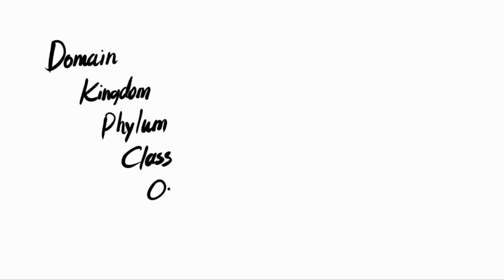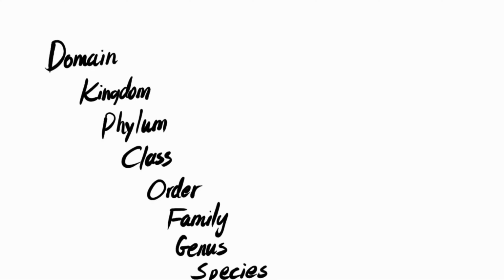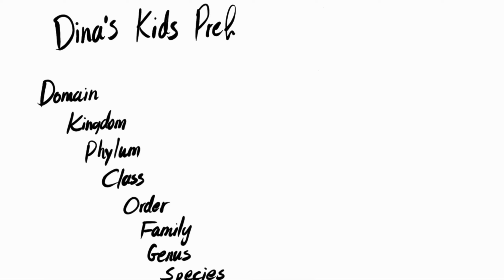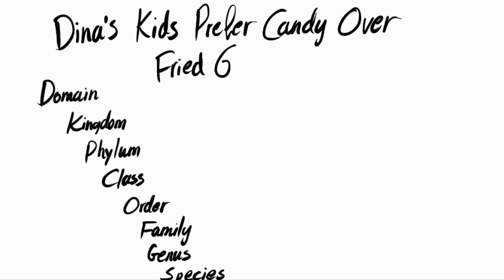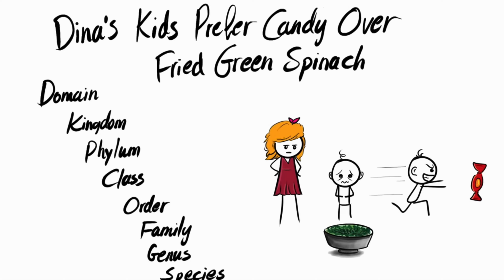We used to put each organism, including us humans, into its category. We took it in high school, if you remember. So from highest to lowest, it's domain, kingdom, phylum, class, order, family, genus, and species. You can use this mnemonic to help you remember it. Dina's kids prefer candy over fried green spinach. Spinach is pretty underrated, by the way.